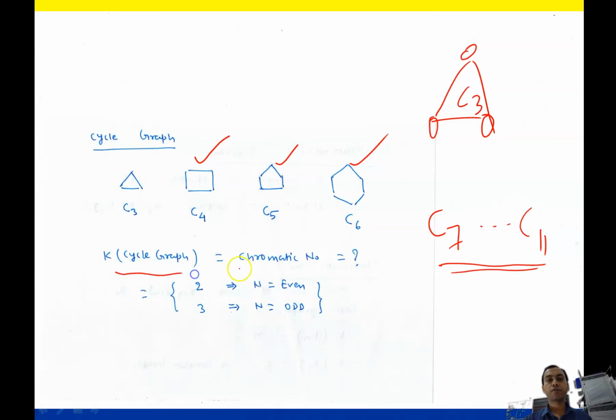So the chromatic number for a cycle graph, this is called cycle graph. So what will be the chromatic number of a cycle graph? It will be 2 when n is even, number of nodes is even, and if the number of nodes is odd then it will be 3. Suppose that here the chromatic number will be 3.